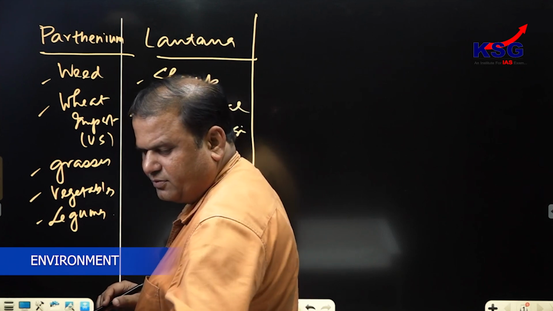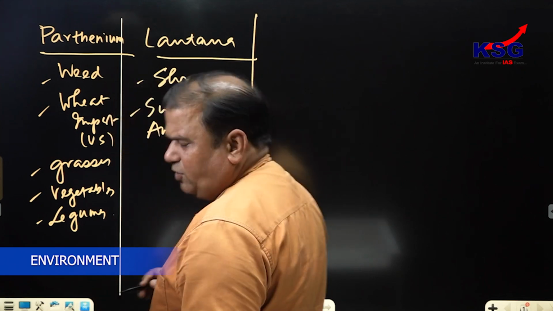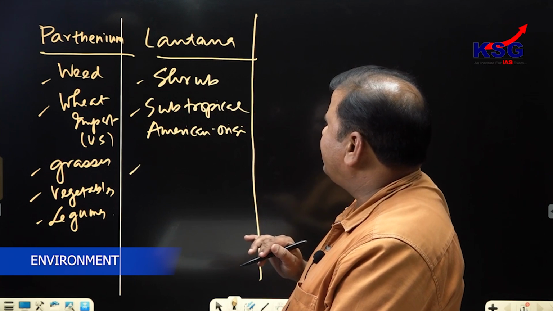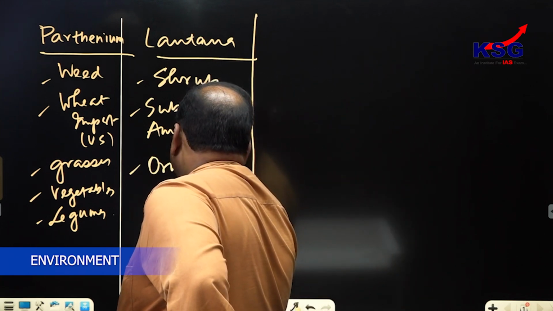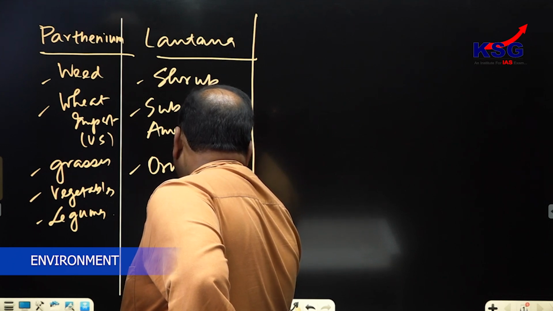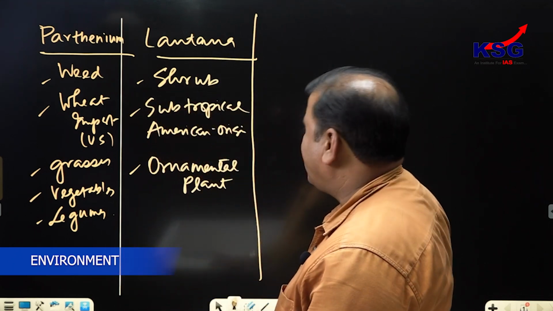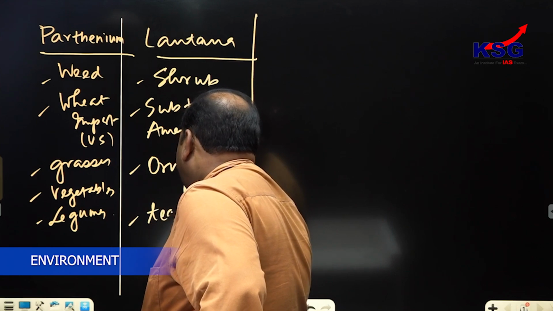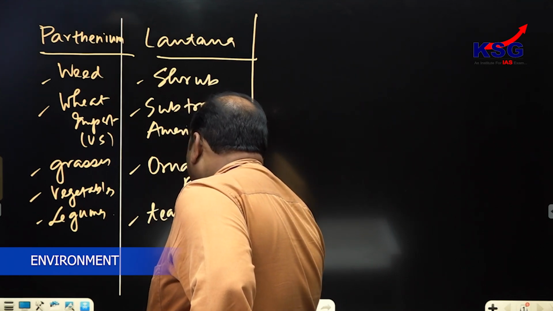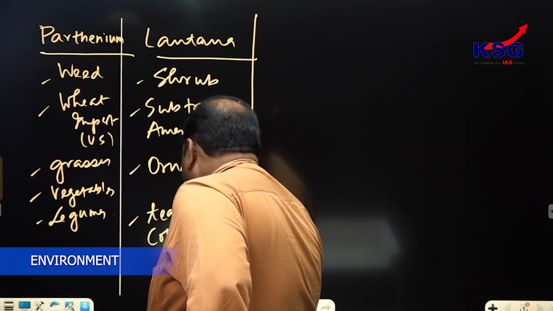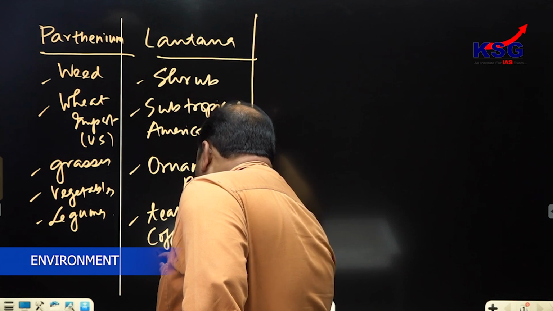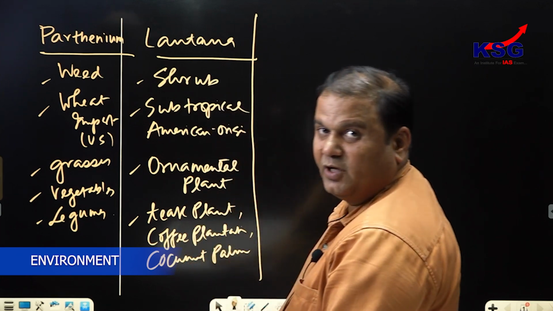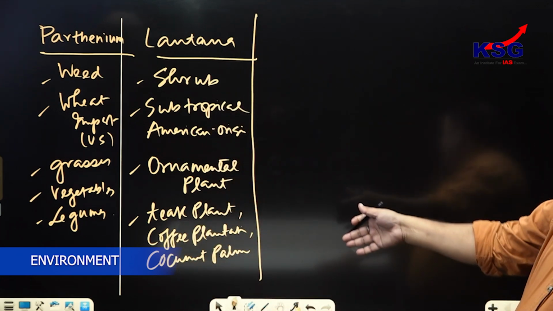It is an ornamental plant, and it is responsible for impeding the growth of teak, coffee plantations, and coconut palm. So this is how the allelopathic effect of lantana can be seen.